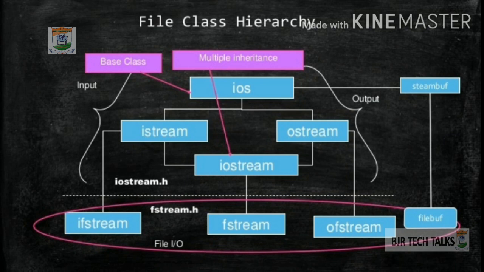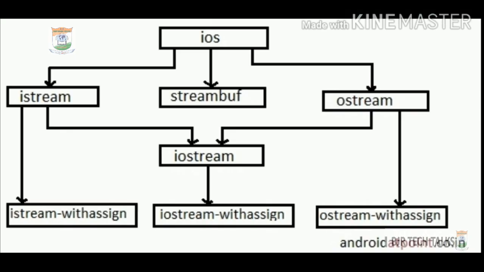The iostream class. This class is responsible for handling both input and output streams, as both the istream class and the ostream class are inherited into it. It provides functions of both the istream class and the ostream class for handling characters, strings and objects such as getline, read and write, etc. The with-assign classes are provided with extra functionality for assignment operations.